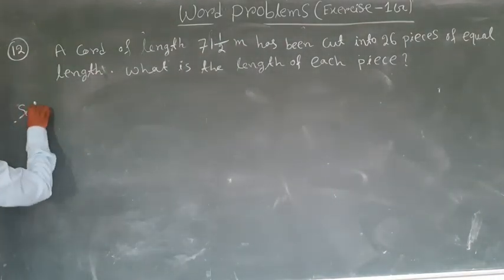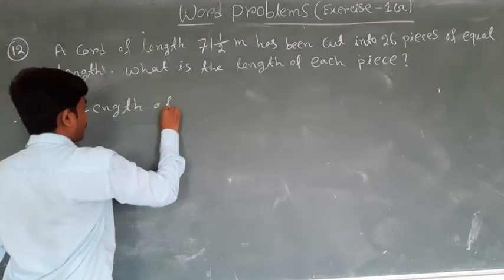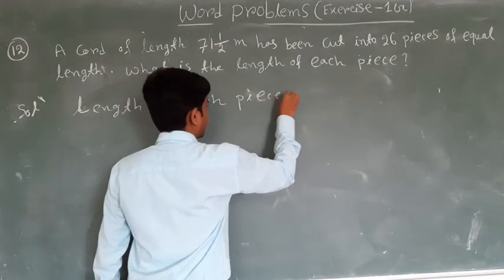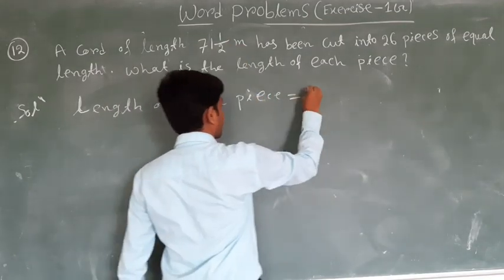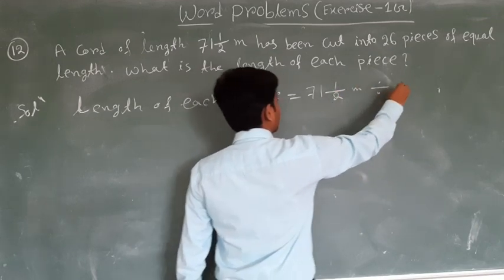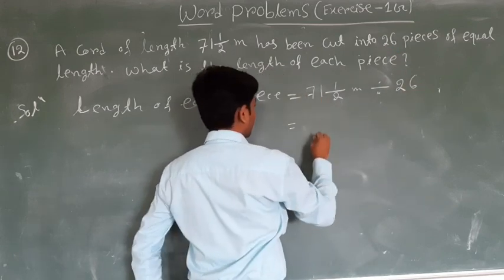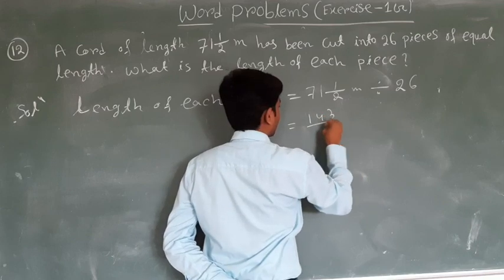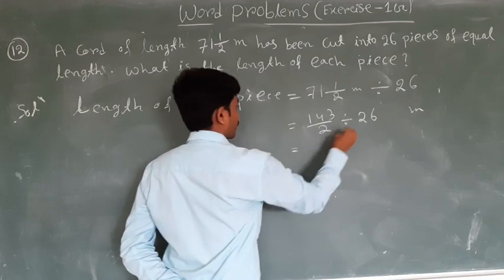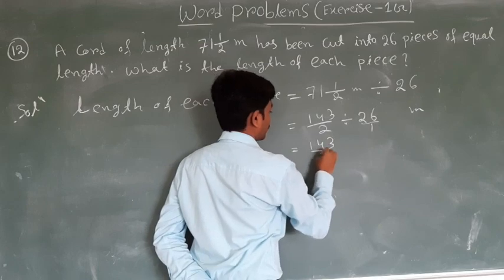So length of each piece is equal to total length 71 upon 1 by 2 meters divided by number of pieces 26. So we write 71 whole 1 by 2 as 143 upon 2, divided by 26 meters.